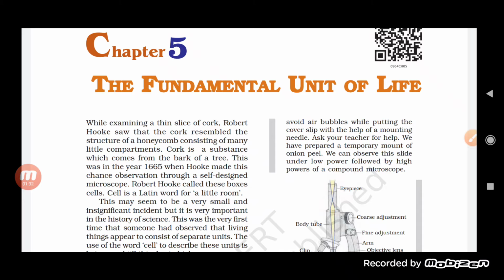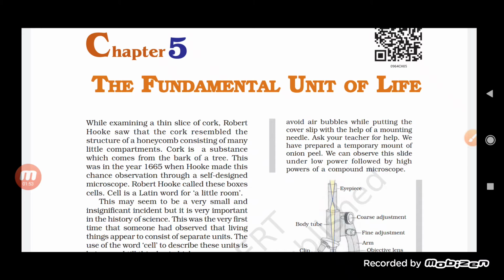Similarly, when we talk about life, when we talk about a living organism, a living organism is made up of cells. Now let us try to understand the fundamental unit of life, students. So how did we come to know about the cell?